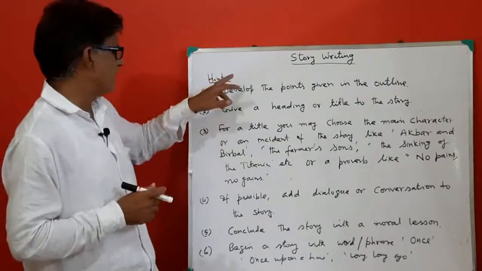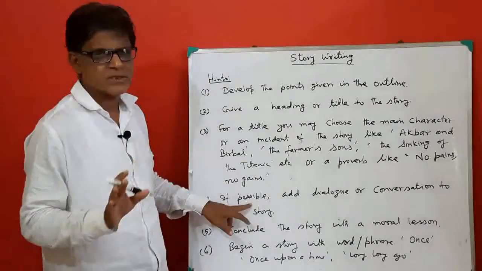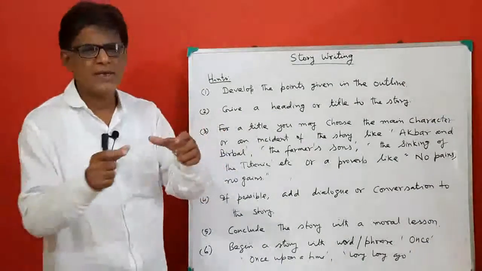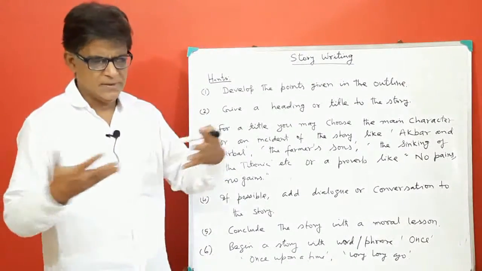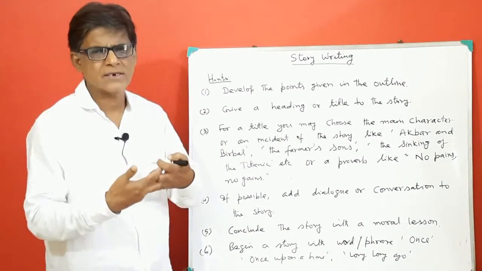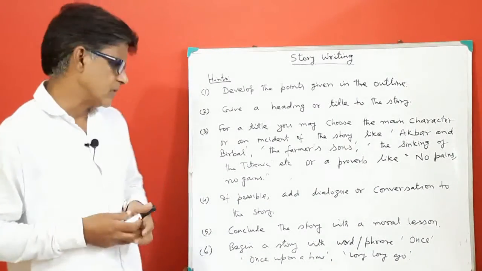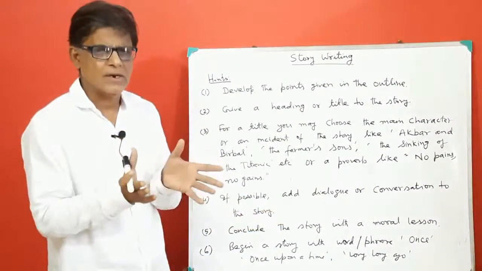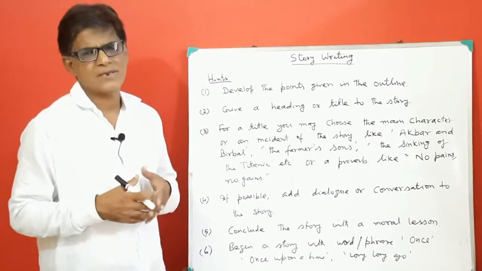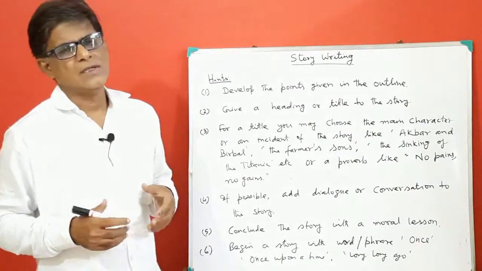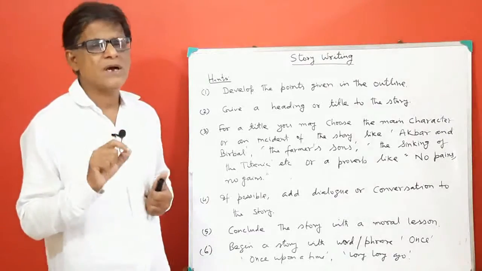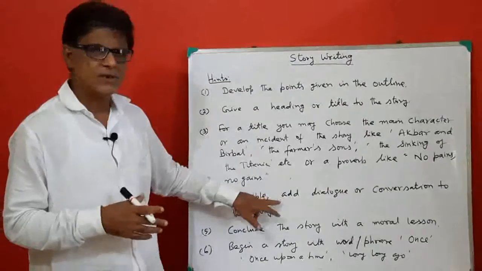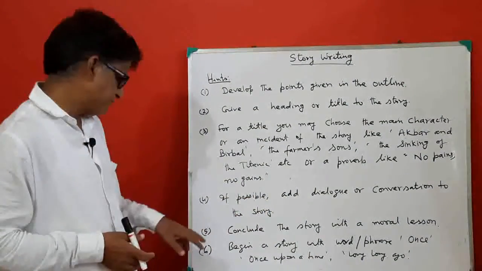The next feature of the story is, if possible, add dialogue or conversation to the story. You may introduce conversation or dialogue between the characters given in the story. So you may add dialogue. It is somewhat difficult to introduce dialogue because it requires a lot of imagination. The writer has to be very imaginative. So it is a matter of imagination.